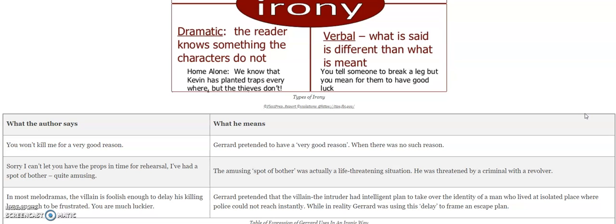While in reality, Gerald was using this delay technique to frame an escape plan. Over here, the verbal irony is used in a manner to create an impact on the mind of the readers. That means the readers should delve deeper into the text and understand the deeper meaning.